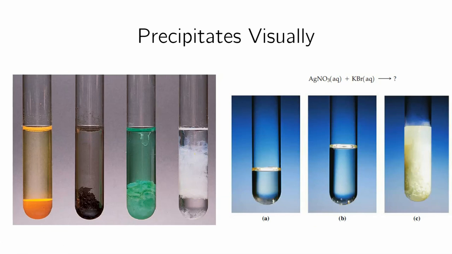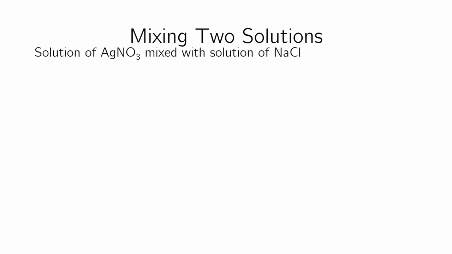How do we go about practically figuring this out when you mix 2 solutions together? Let's do an example through PowerPoint, and then we will do one on the whiteboard. Okay, so suppose I have a solution of silver nitrate, and I mix it with sodium chloride. What happens then? I did this on purpose, so obviously it's going to precipitate, but silver nitrate is a soluble salt if you look at the table. Sodium chloride is a soluble salt.